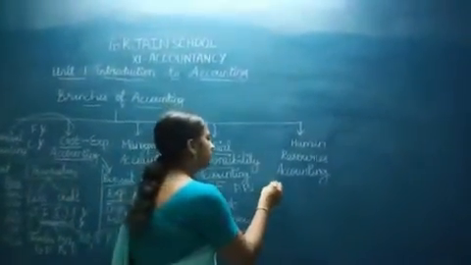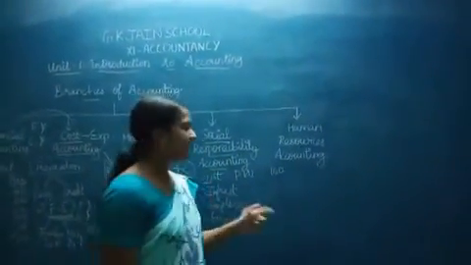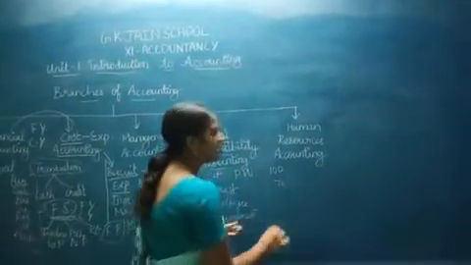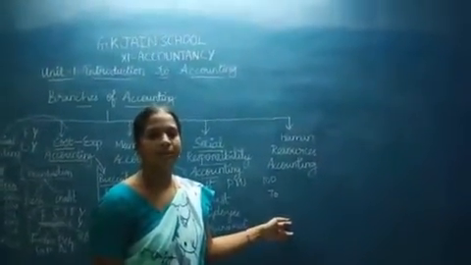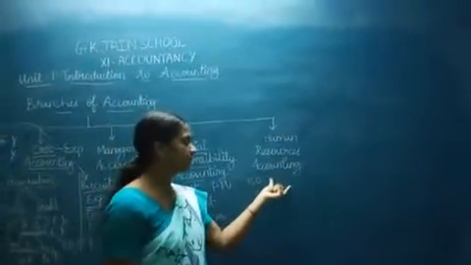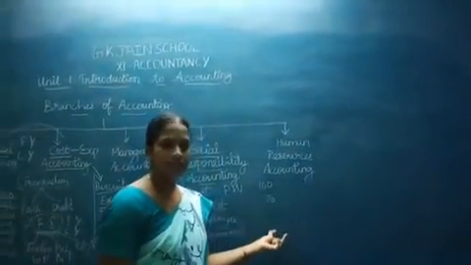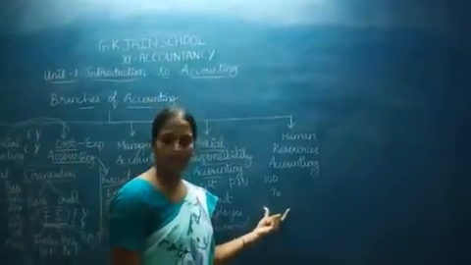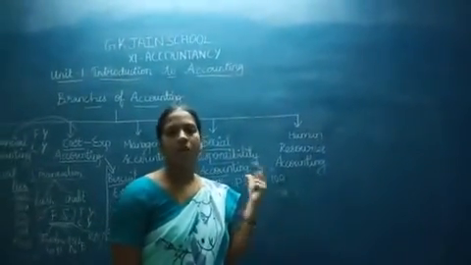Let me go with a small example. I want 100 employees in my company. If I have only 70, I am not able to make maximum production. Why? Because I have a lesser number of employees. In that situation, the HR department should identify the count of employees and make sure that they have sufficient employees in all these departments.